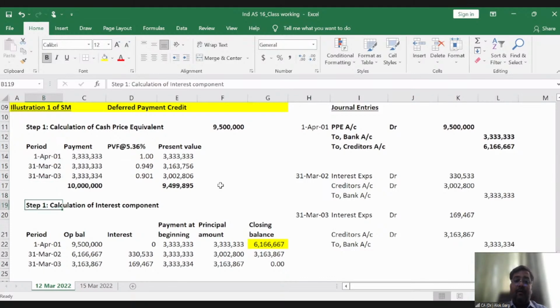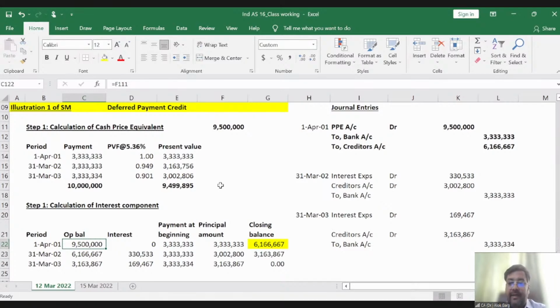Now friends, we need to calculate the interest component. How to calculate the interest component? On 1st April 2001, the opening balance was 95 lakh, right? We have purchased a property for 95 lakh. The interest was 0. And what was the payment at the beginning? The payment at the beginning was 33,33,333, and this payment will be utilized entirely for the principal amount. So the closing balance on the date of purchase was 61,66,667, right?